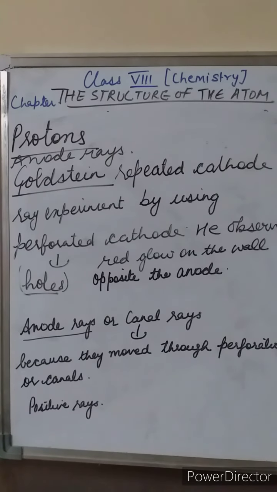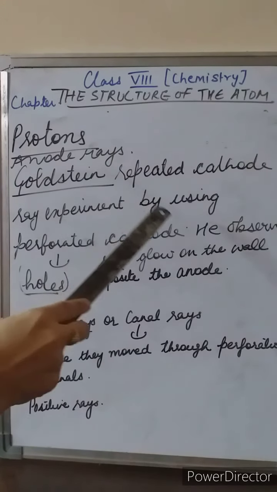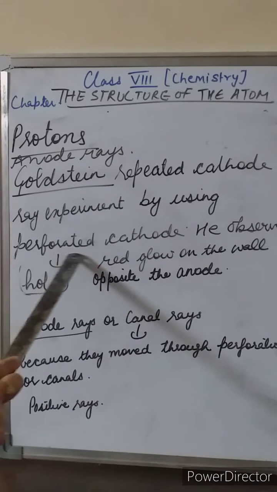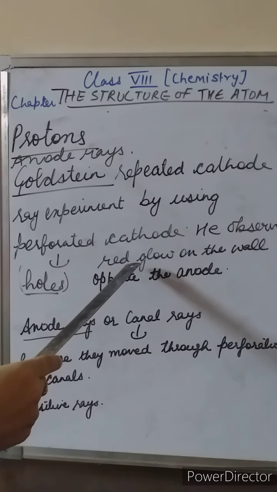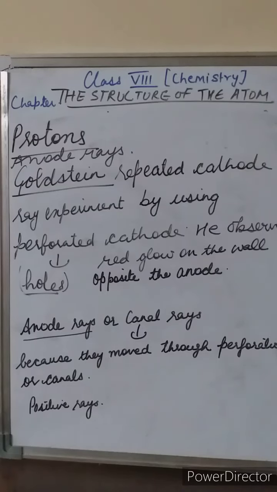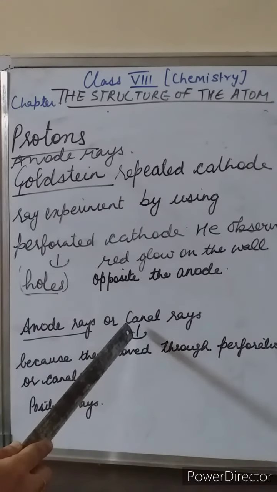Students, Goldstein repeated the cathode ray experiment by using a perforated cathode. Now what does the word perforated mean? The word perforated means having holes. So students, he observed that there was a red glow on the wall opposite to the anode. So some rays must have travelled in the direction opposite to that of cathode rays, that is from anode towards the cathode, and these rays were known as anode rays or canal rays.